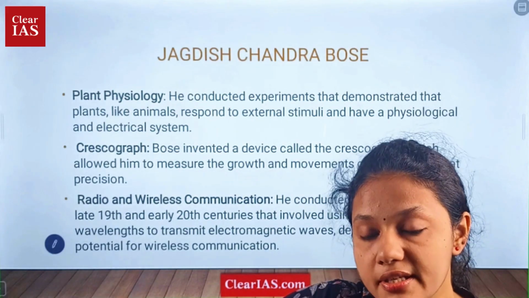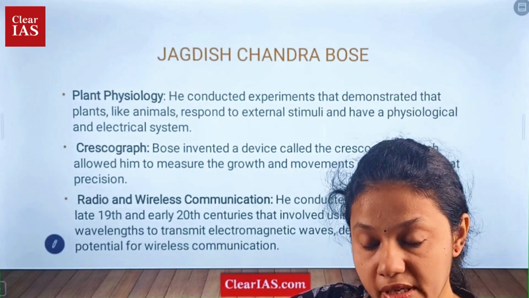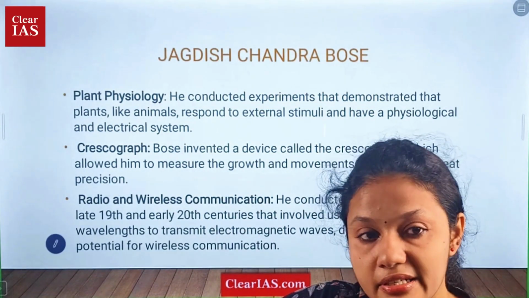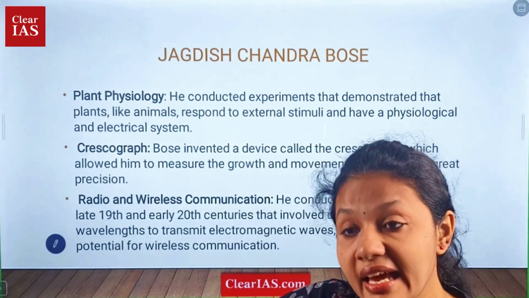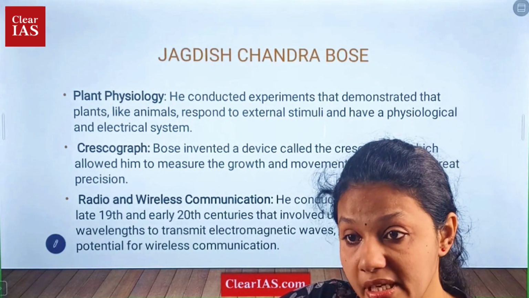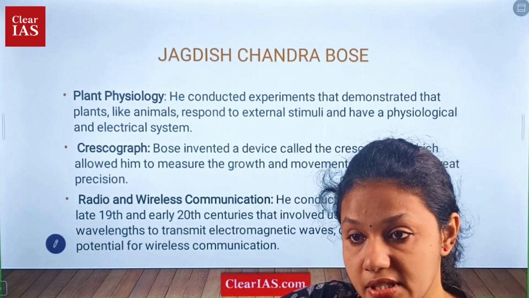So, what is its impact? First, telecommunication has improved and various research has been conducted. Then there is more research in plant physiology or botany, and the security system has also been affected, right? Radars can also be operated by microwaves.